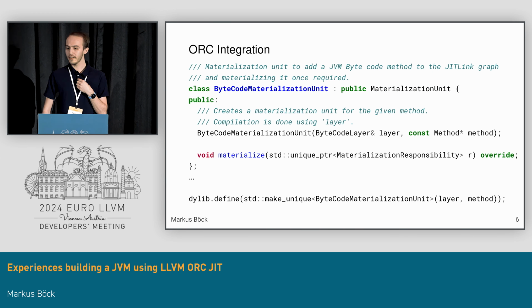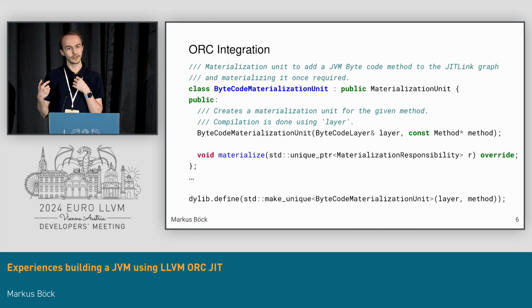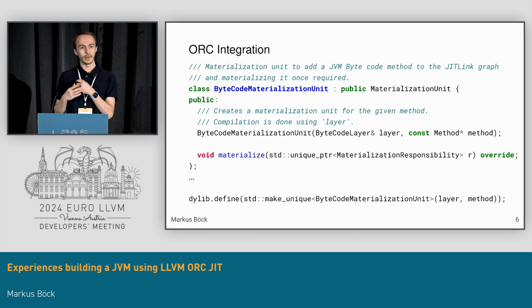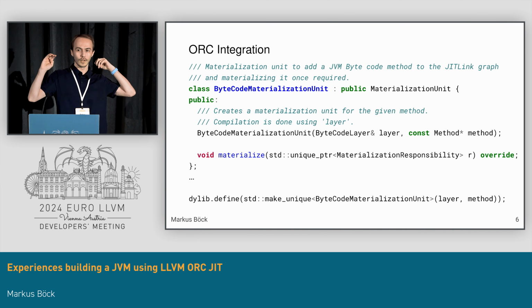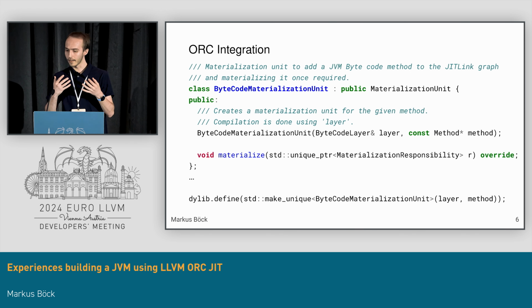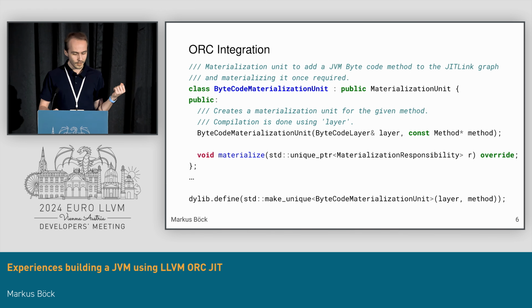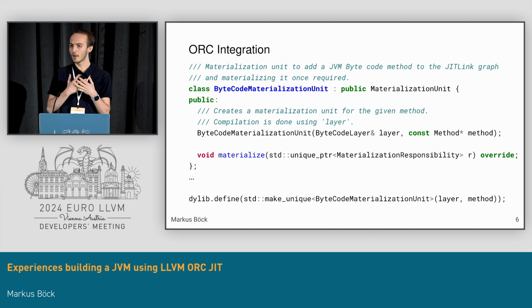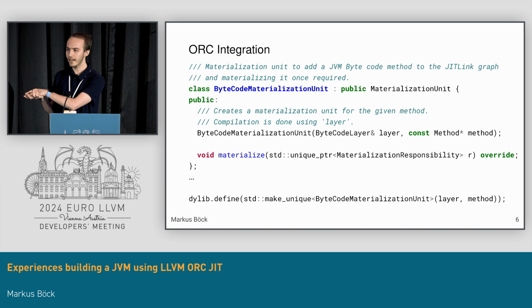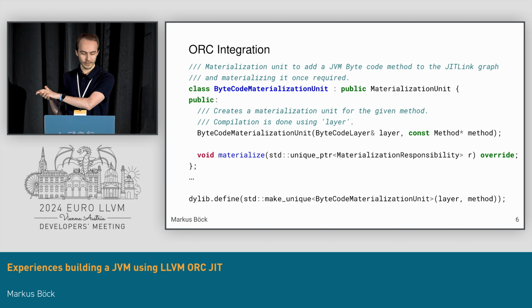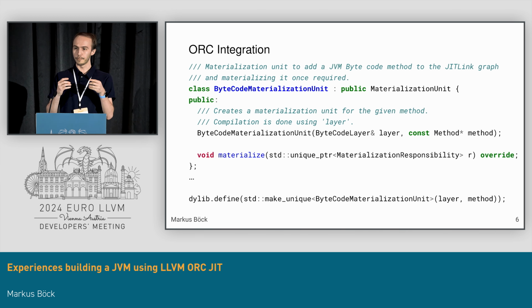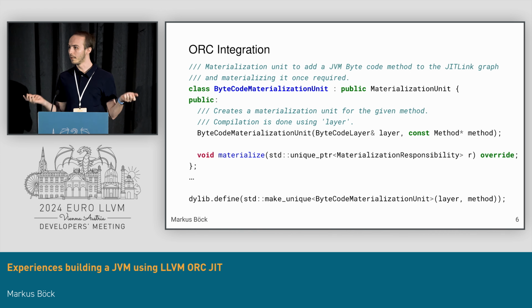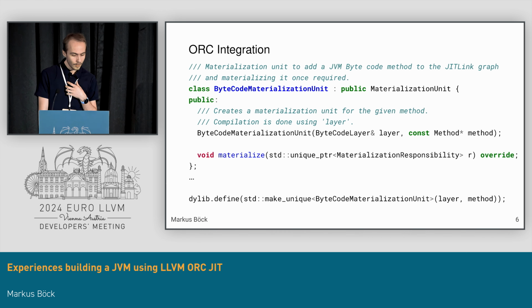In ORC, there's this concept of a materialization unit, which is very useful. It essentially allows us to register a custom symbol into the context, or the atomic unit they call JITDylibs, and basically gives us a callback where if the symbol is required, it will call this materialize function that you can see here, and will ask us to provide an object file to it. So this is where we can nicely plug in our JVM compiler that we just made.